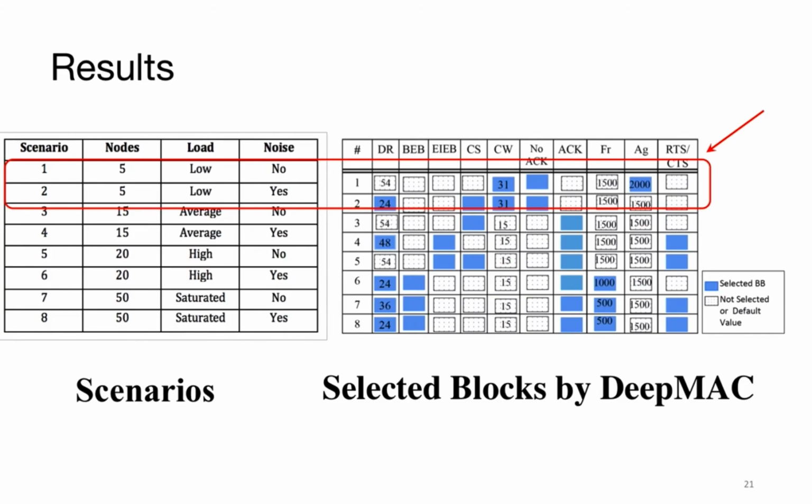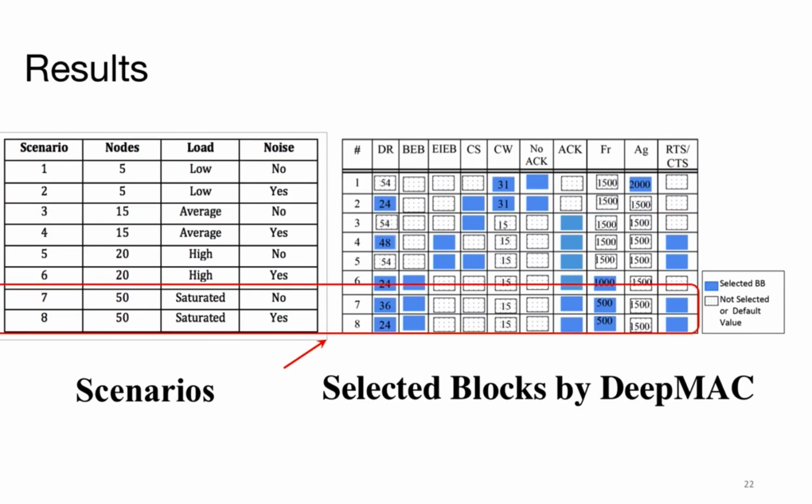To show what blocks are selected by DeepMAC, as we can see, for scenarios when the network load is low, meaning we have a lower number of nodes in the network, DeepMAC tries to eliminate the control packets such as ACK and backoff in order to increase the throughput and decrease the overhead. On the other hand, when the load goes high, DeepMAC keeps control packets in order to avoid collisions, which is very smart.